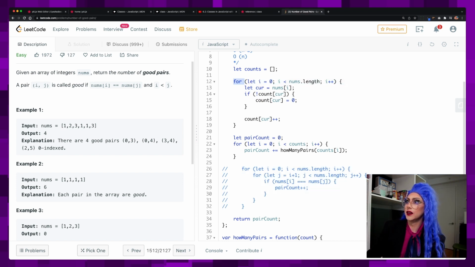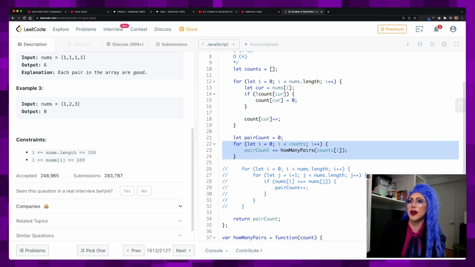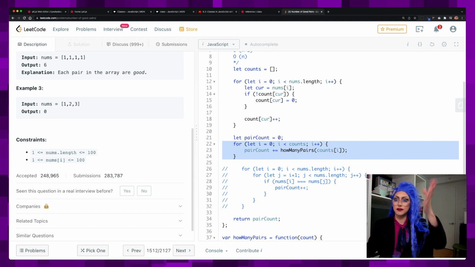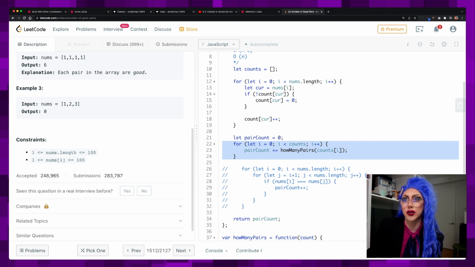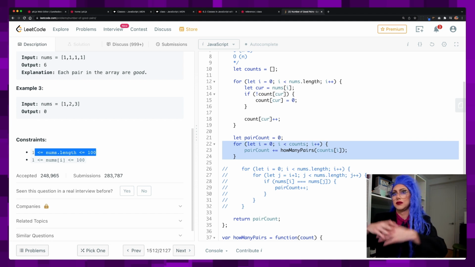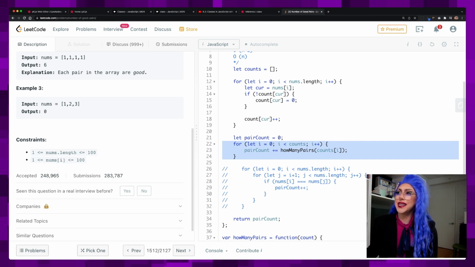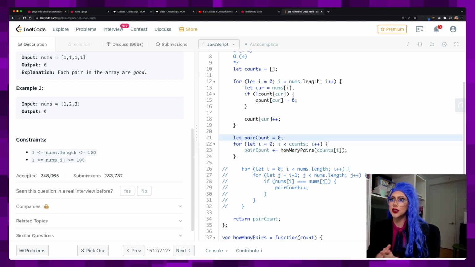So you loop through it once here, get all the counts, then we loop through that list of counts, and we know that list isn't going to be too big because the numbers go from 1 to 100. That's what this means, by the way. I just skimmed right over this, but it's kind of important. The constraints are always really important, and this is good to ask in an interview. So here, the length of my array is only going to be from 1 to 100, so that's really not too big. That's just good to know about. And then the numbers only go from 1 to 100. So I can very easily just iterate through this list and not have to worry about it too much. But those numbers could be a million, and that could really affect the way you solve the problem.